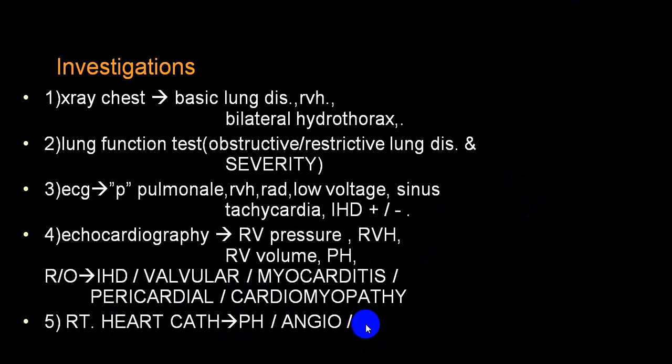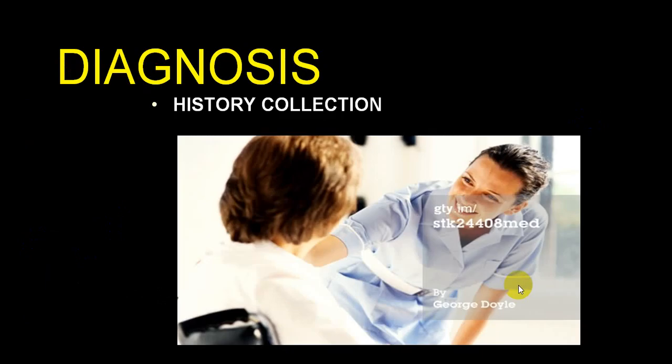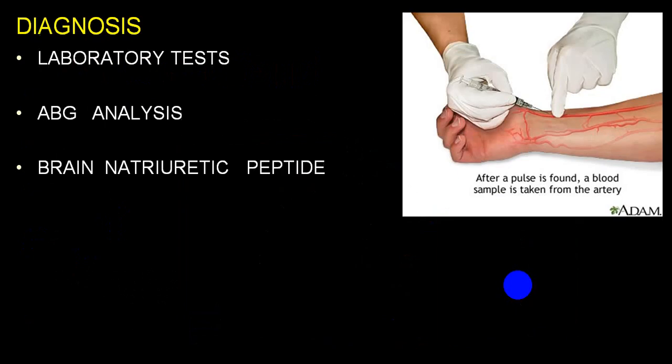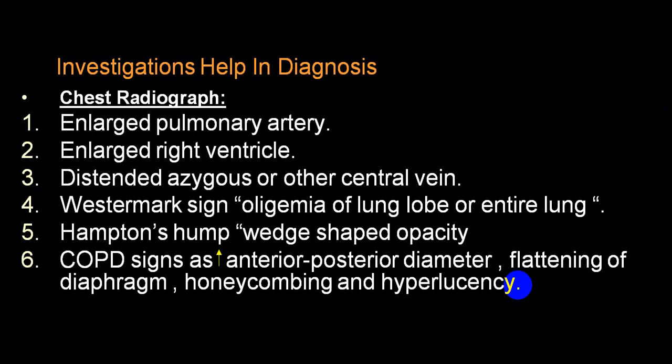And you can combine angio with CT to find out arterial conditions like chronic thromboembolic phenomena, massive pulmonary embolism, multiple pulmonary embolism, etc. So history, physical examination, laboratory parameters, ABG will help you to identify how severe the hypoxia and hypercapnia are. BNP and N-terminal pro-BNP will help you to identify the severity of congestive heart failure and whether heart failure is present or not.